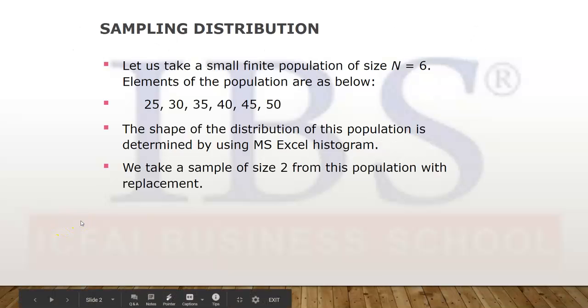Now let us take an example. Suppose there is a population of size 6, and from there we take samples of size 2. First, if we plot the values of the population, the shape of the curve which we get is called the distribution of the population. Similarly, if we take 3 samples of size 2 and plot the means of those samples, that will be called the sampling distribution of the mean.